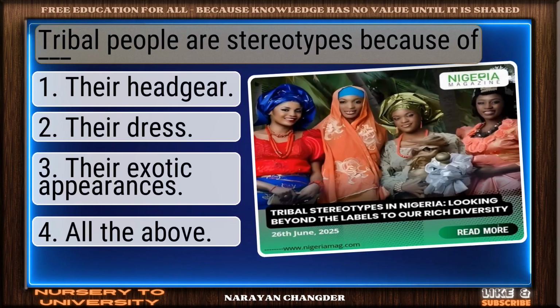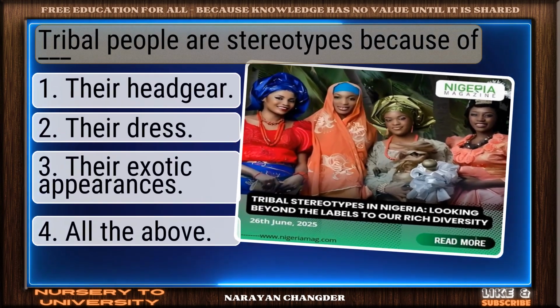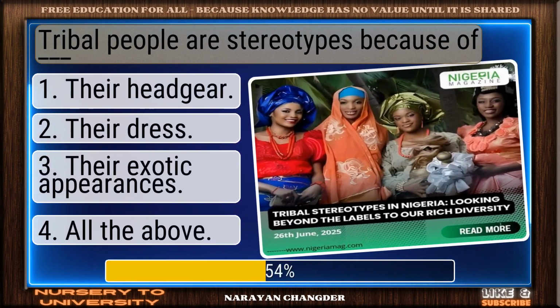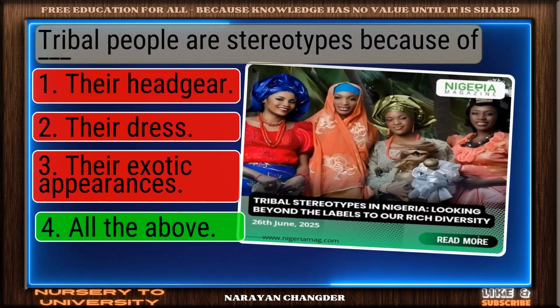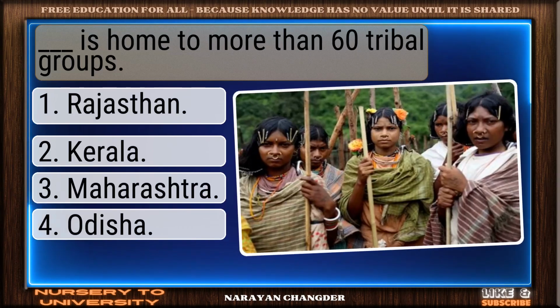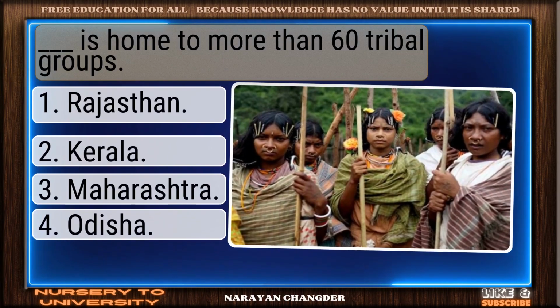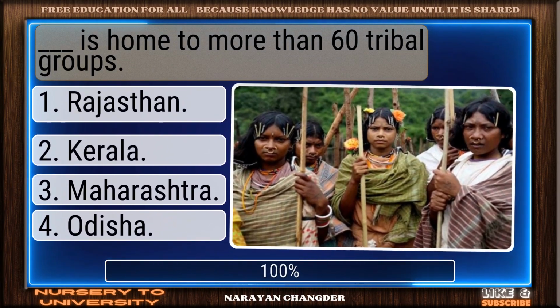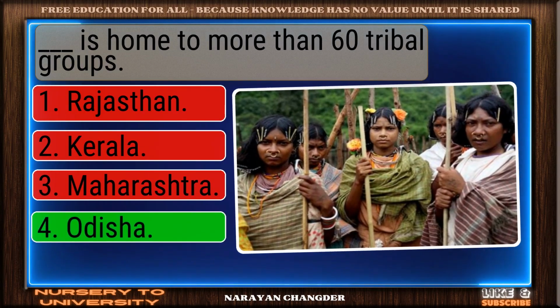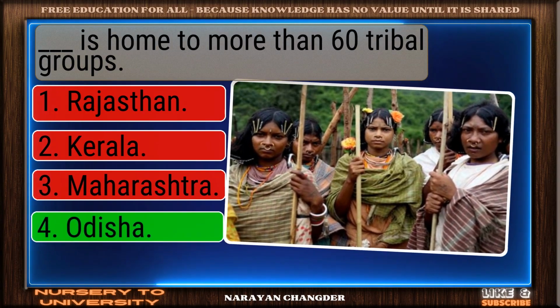Question number 52. Tribal people are stereotyped because of dash. Sharp thinking. All the above is the right choice. Question number 53. Dash is home to more than 60 tribal groups. Smart move. Odisha is an accurate answer.